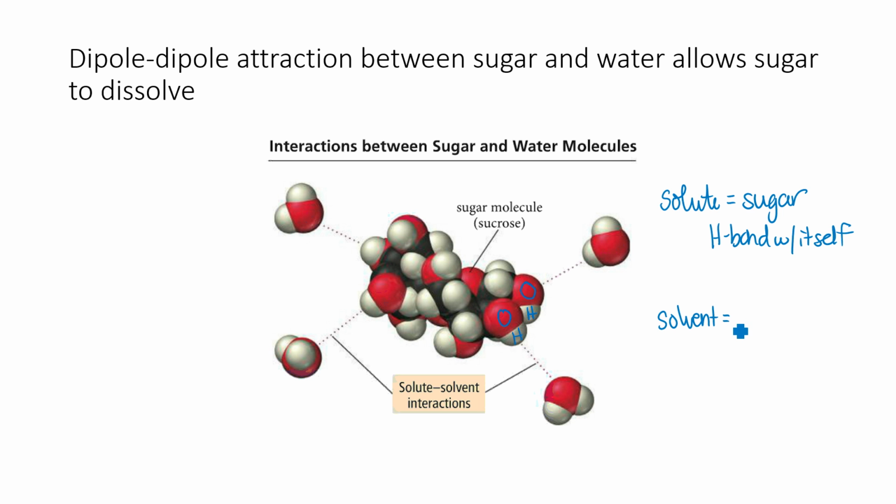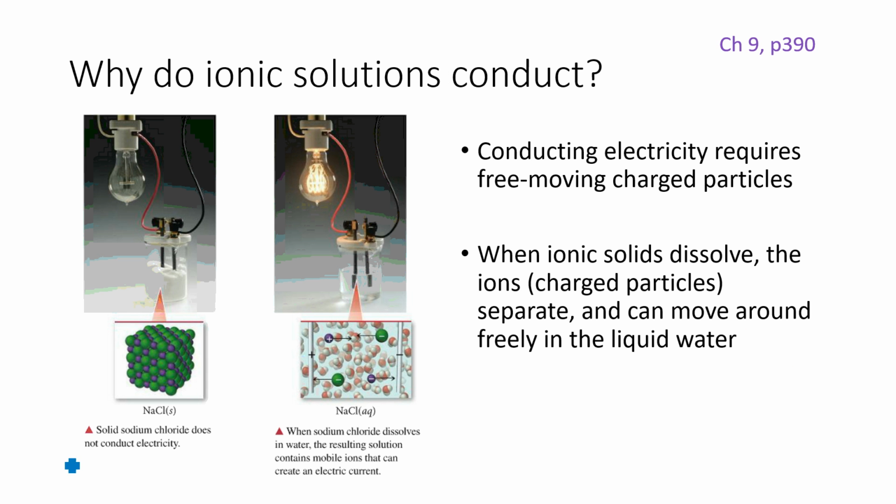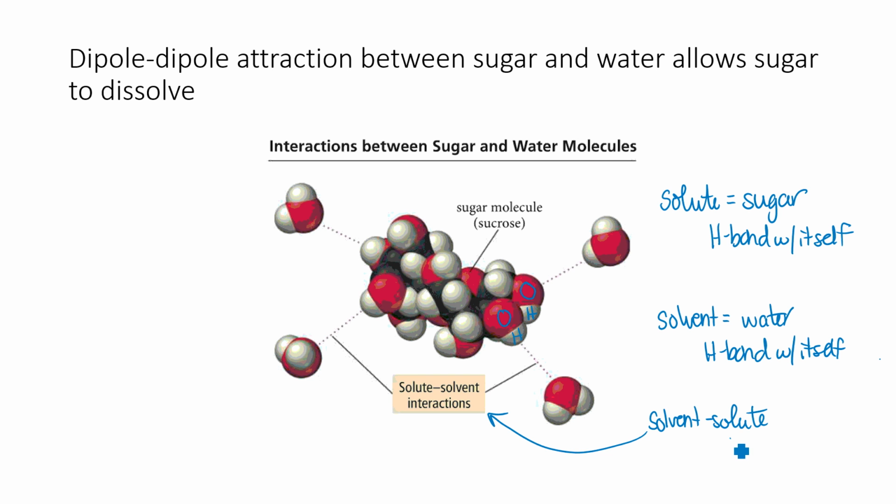The solvent is water, so it can also hydrogen bond with itself. And then when you mix together the solvent and the solute, we see that these solvent-solute interactions are also hydrogen bonds. So that is why sugar will dissolve in water fairly well: it has a relatively strong attraction to water. It is at least as strong, if not stronger than these attractions, so that's going to allow them to mix together.